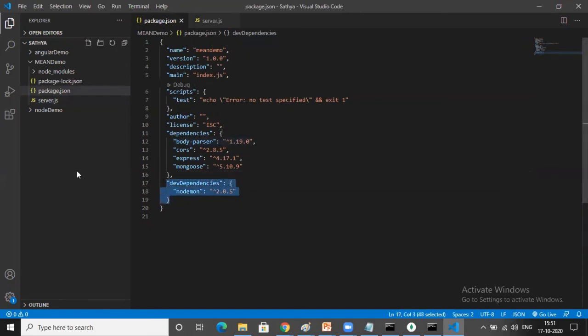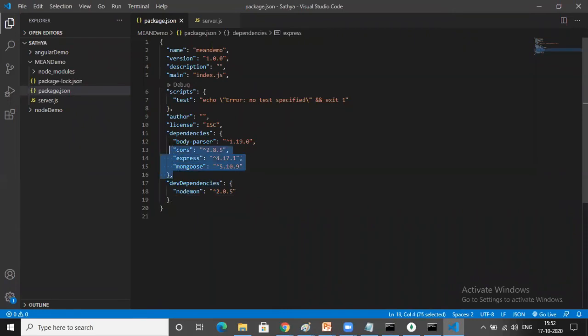Is it clear? So here you see, once I install nodemon, it will also be installed as a dependency within your package.json file. And here you can check all this stuff. At the time of development of the applications, some dependencies will work only at the development server.